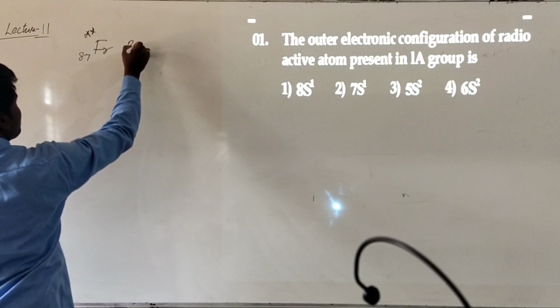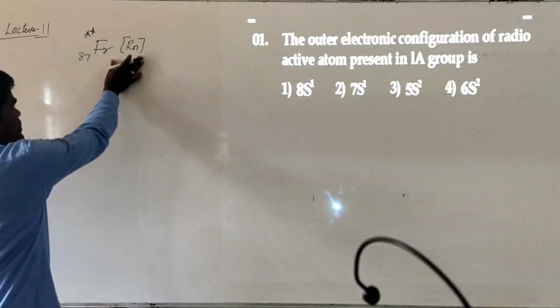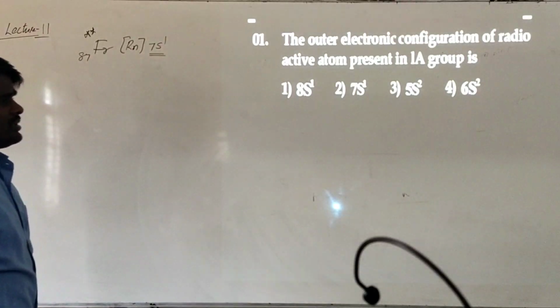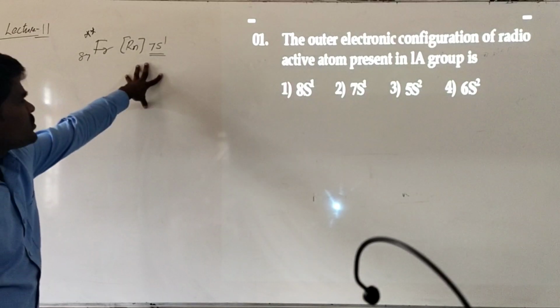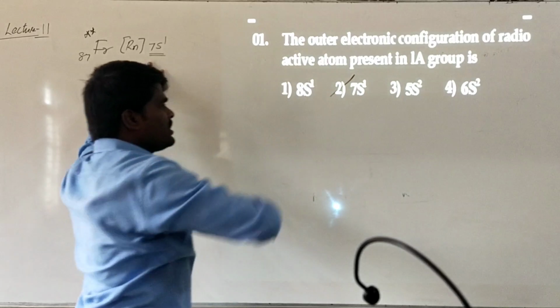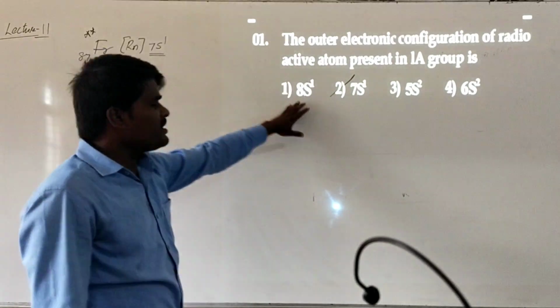The complete electronic configuration is radon 7s1. So what will be the outermost electronic configuration of francium? From the given information, you need to understand he is talking about francium, and the valence electronic configuration of francium is 7s1.